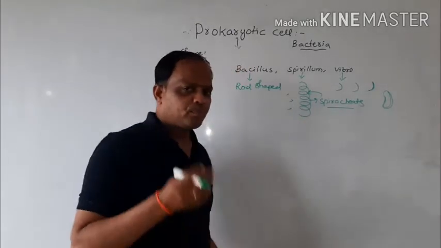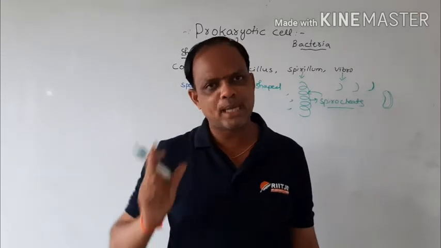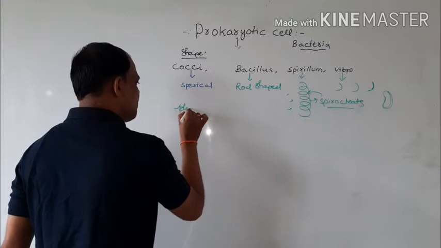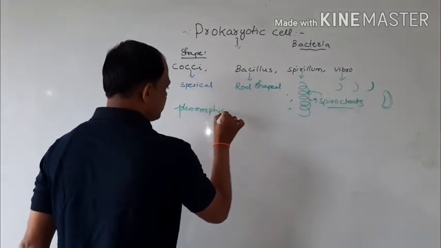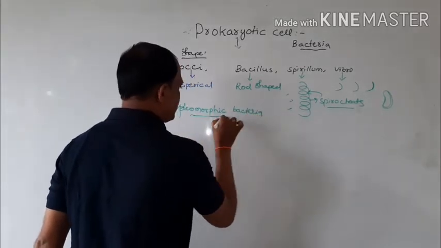And based on the shapes, one more specific type of bacteria is present, called pleomorphic bacteria.